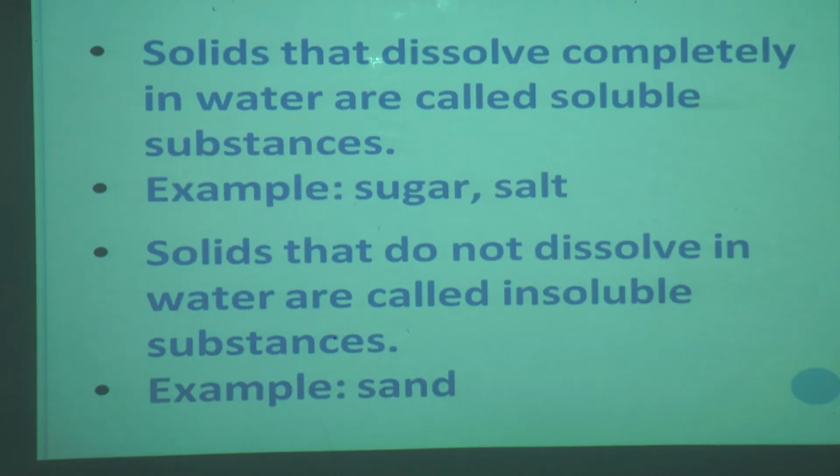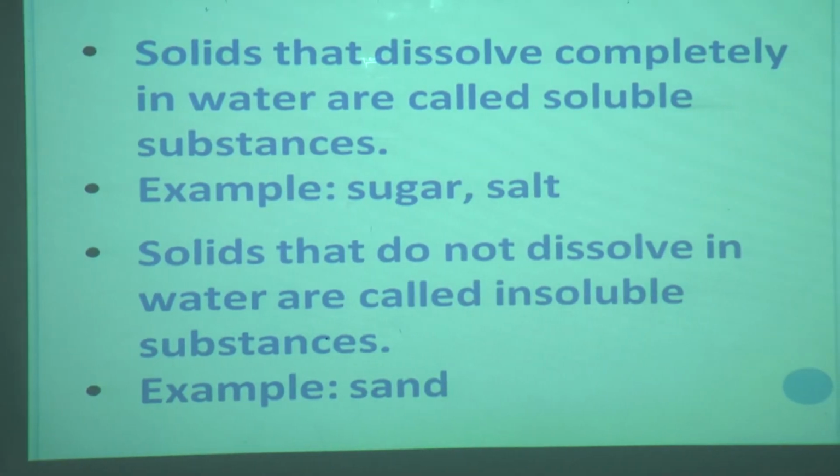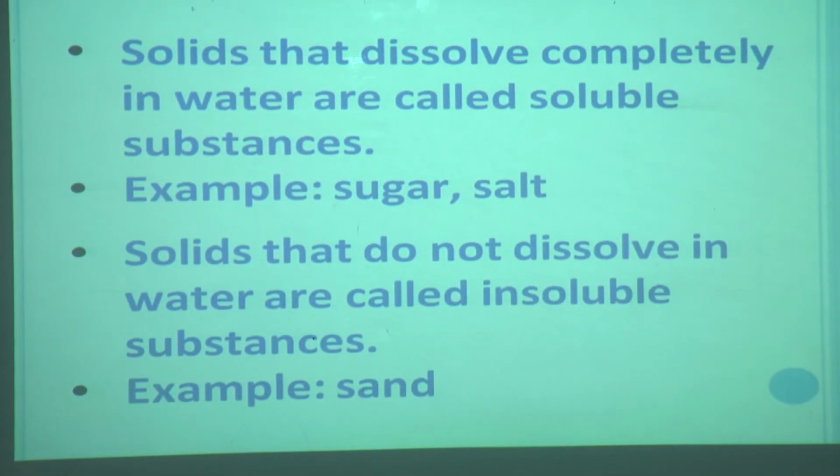Now solids that dissolve completely in water are called soluble substances. Just now we have seen that sugar has dissolved in the water, and if you add salt in the water, it will also dissolve in the water.